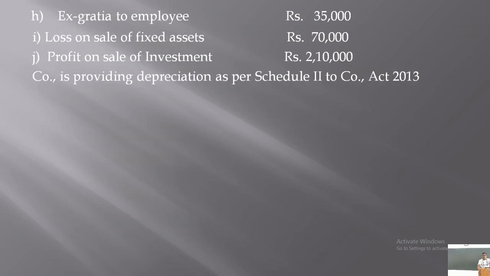Similarly, ex gratia paid to employees. Now, ex gratia is actually an additional expenditure, an extra amount paid to the employees. Generally, it is not allowed for calculation of managerial remuneration.